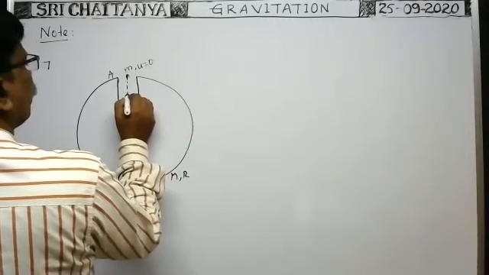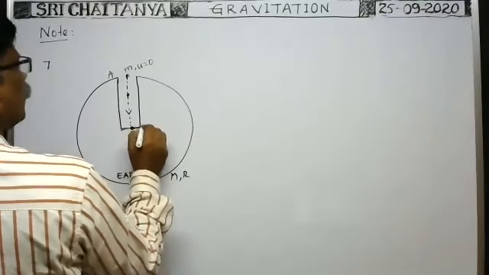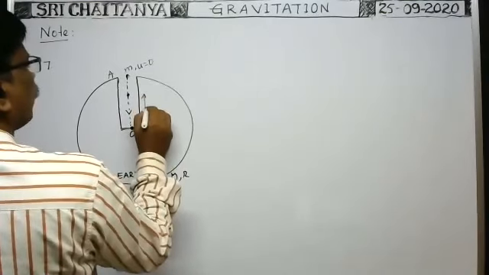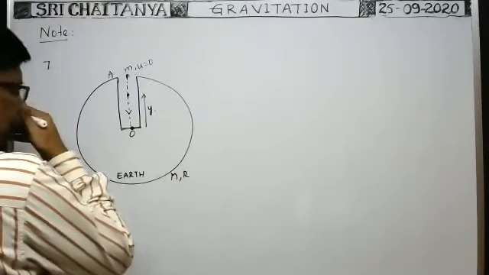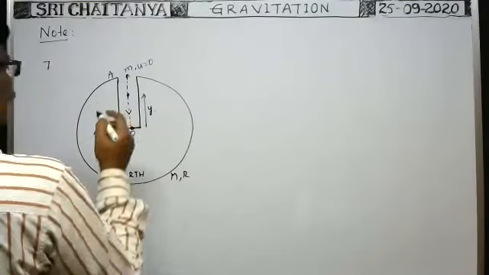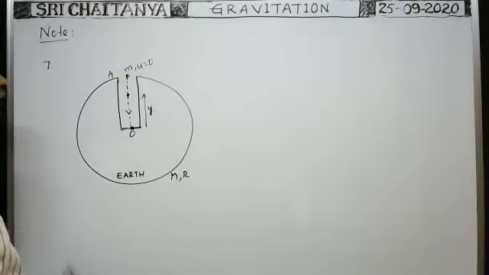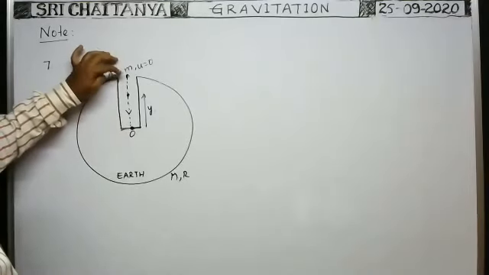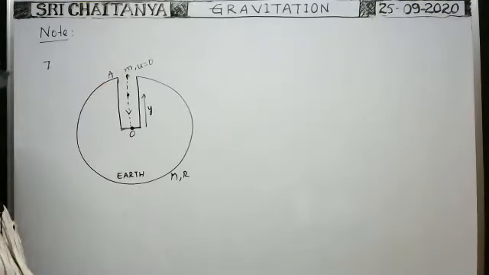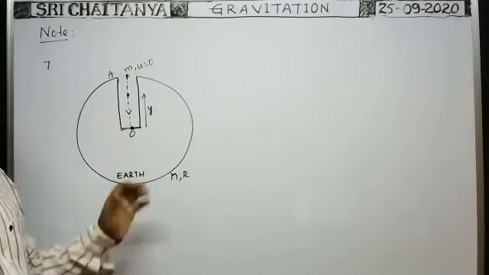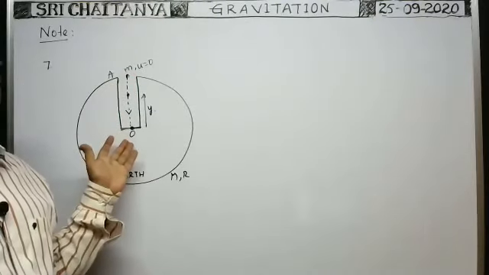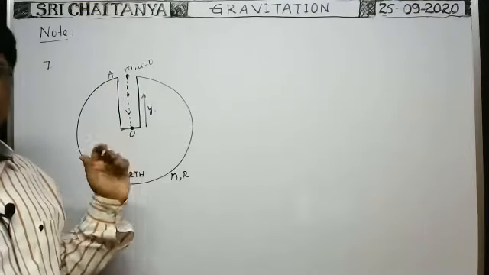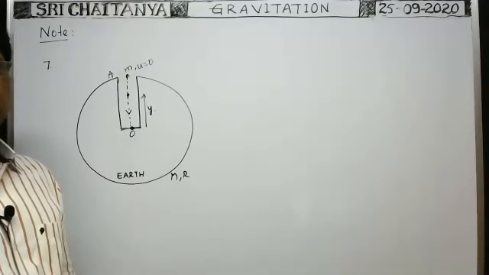Suppose whenever the particle is here, the particle is at a distance, say y, from the center of the earth. Then what is the acceleration that acts on the particle? Suppose it is dropped freely, what is the time taken by the particle to reach the center of the earth?